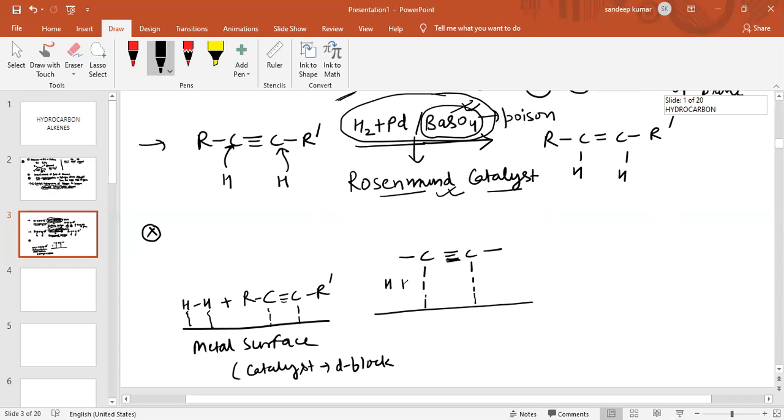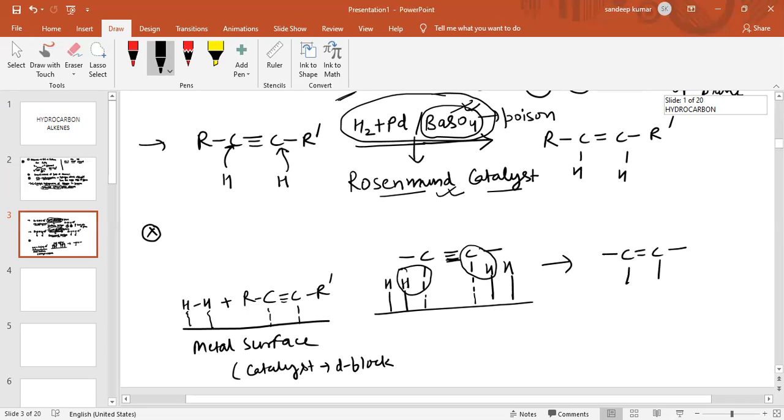And there is addition of two hydrogen atoms. This hydrogen atom on the metal surface, again this hydrogen on the metal surface. Now these two hydrogen atoms, only because there is alkene formation, so this hydrogen atom will combine with this carbon atom, so it will convert into alkene.